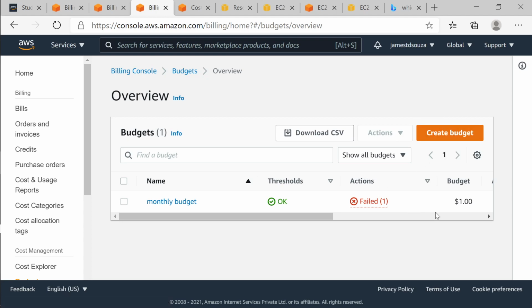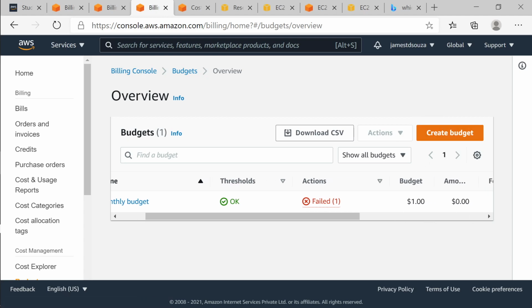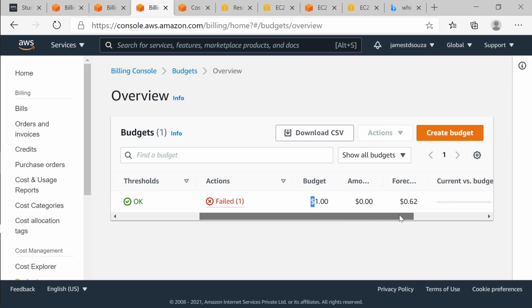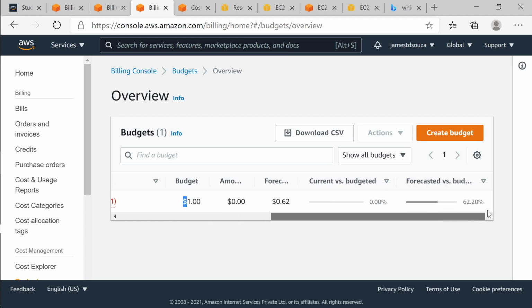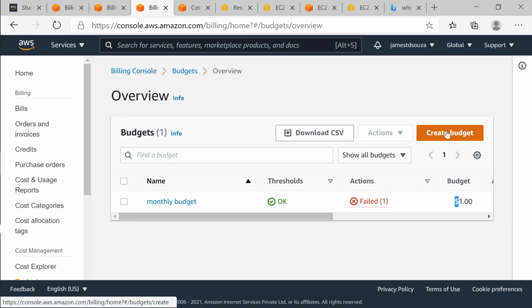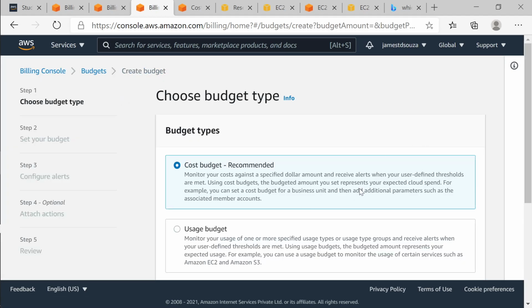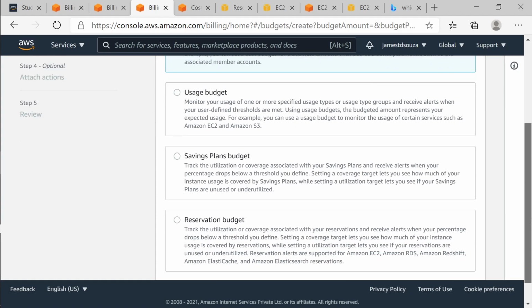So here I have created a budget of $1. If you see, there's a $1 budget, and some actions have failed over here for some reason. And we can create a budget over here. Some of you must have already seen this.